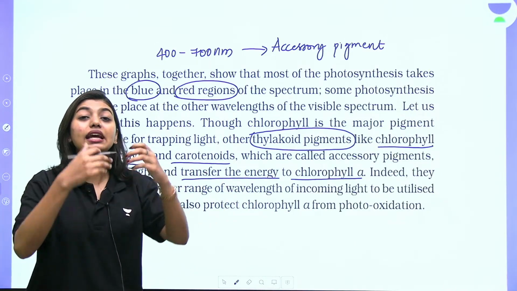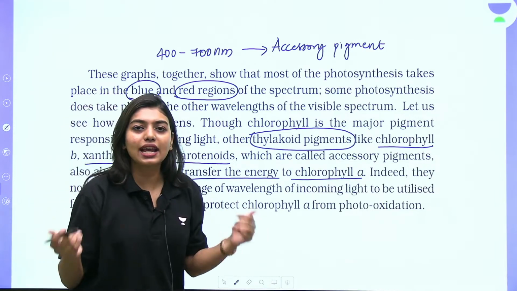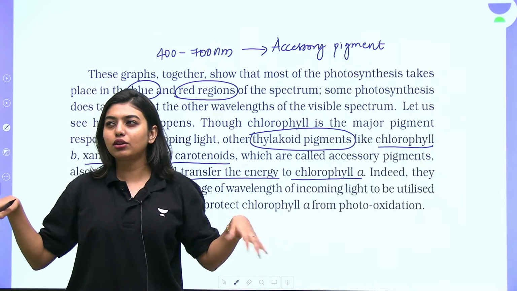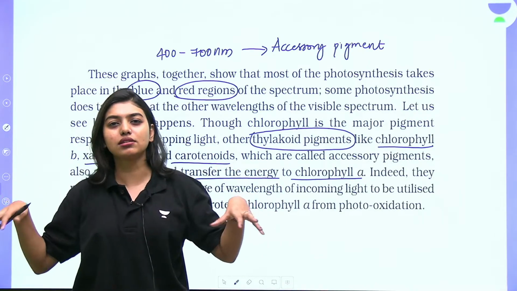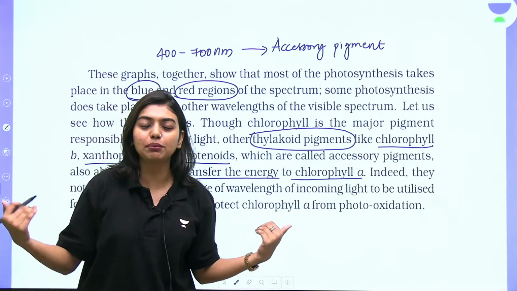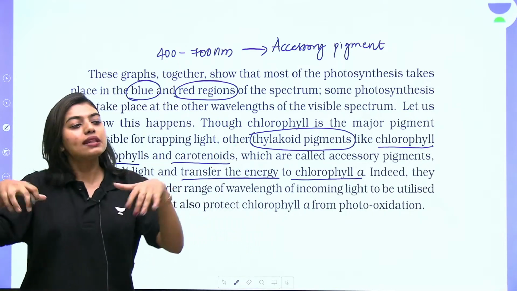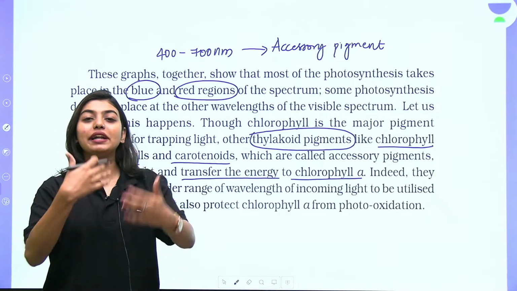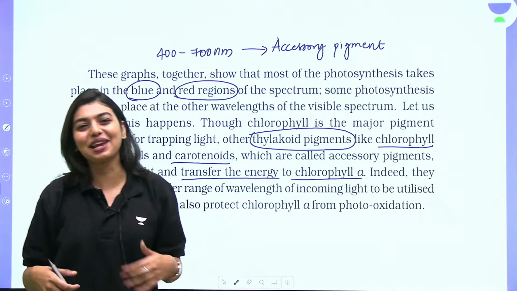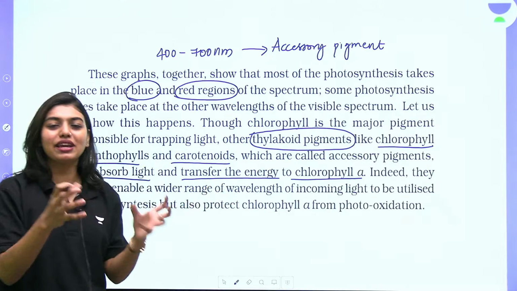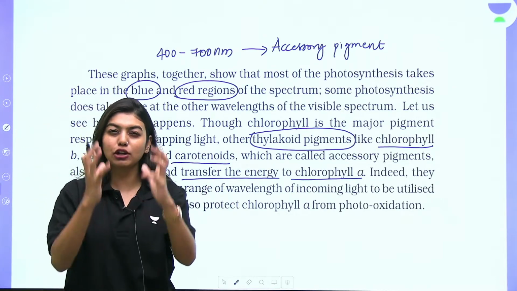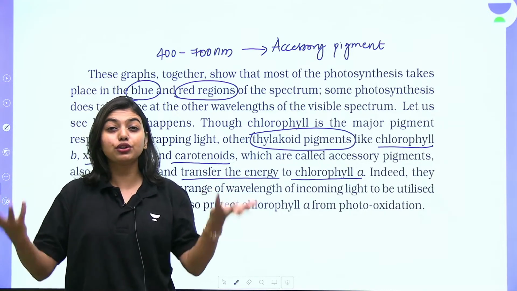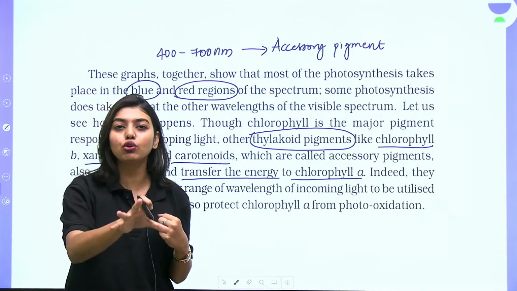It's like a hero and the hero's friends, the co-actors. One hero will be there, he'll have other three brothers. These three brothers are going to help this hero to be a better hero, a better person. Same way, chlorophyll A is the major pigment or the master pigment. The rest of them are accessory pigments. They are going to trap the energy and give it to chlorophyll A.